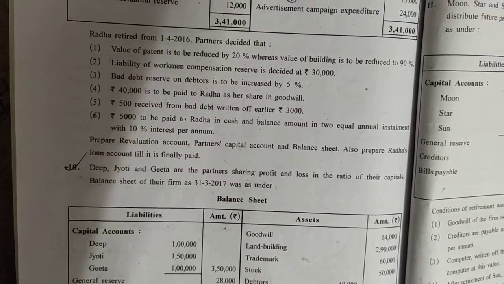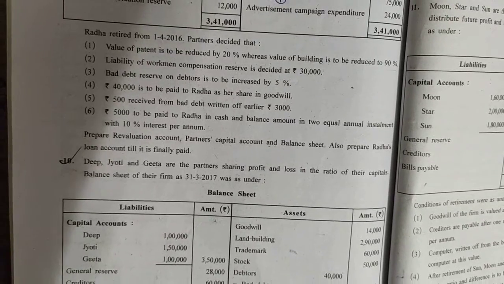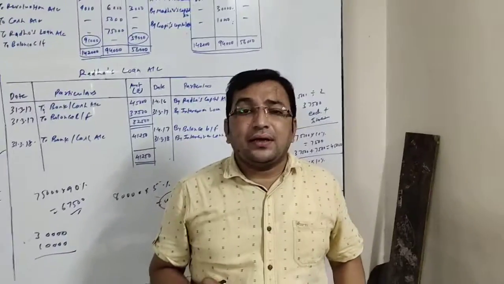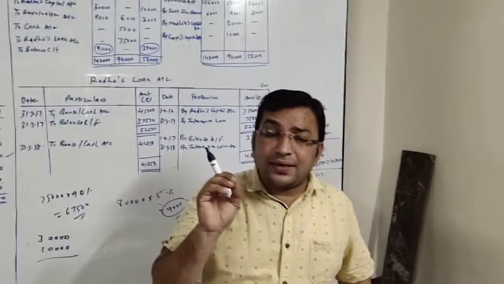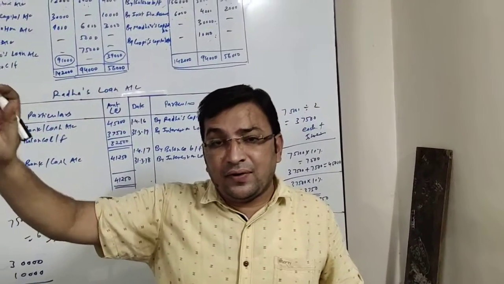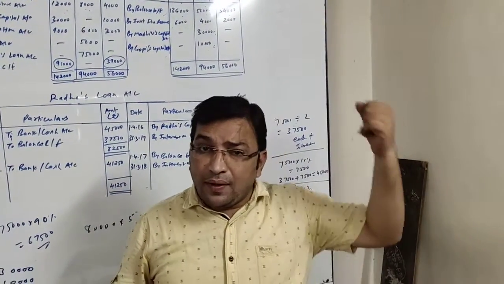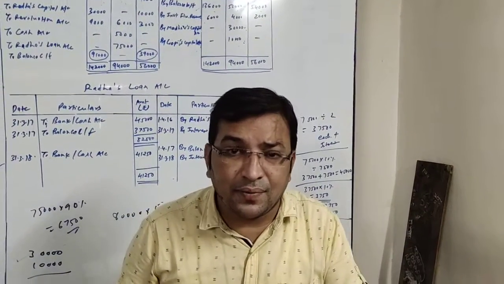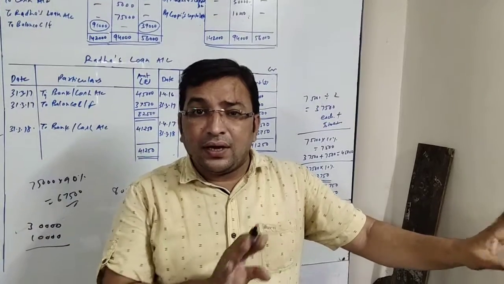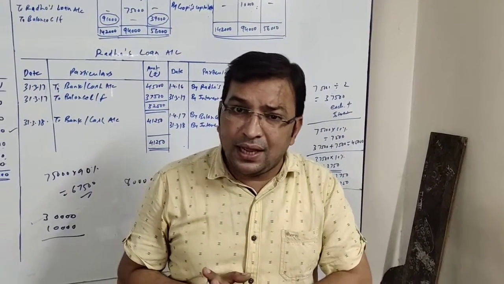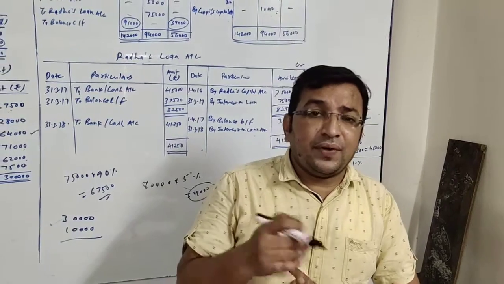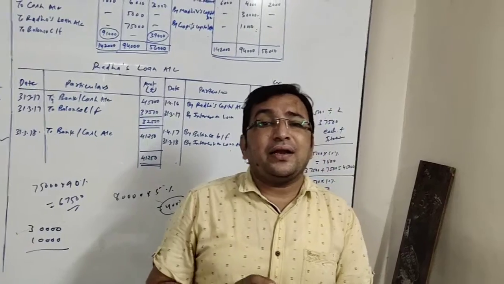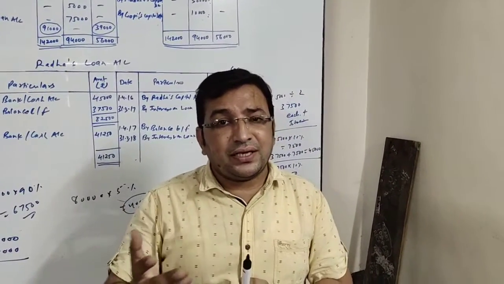Next adjustment, rupees 500 received from bad debts written off earlier, rupees 3,000. Friends, here they have said that rupees 500 is received out of the bad debts which were written off earlier, rupees 3,000. That means earlier we might have written off rupees 3,000 as bad debts, and out of that 500 is recovered. When it is written off, it is over. If it comes back, it is considered as an income. So there will be two entries for that. One entry when it comes back to us, cash account debit to bad debts reserve account, and the second entry to give effect in revaluation account as it is an income.